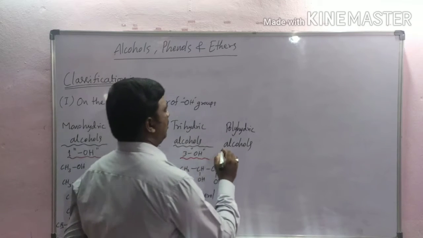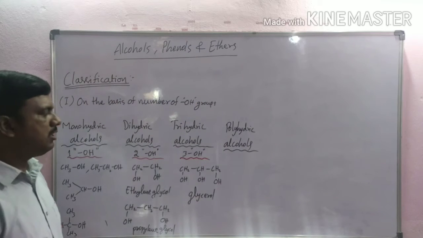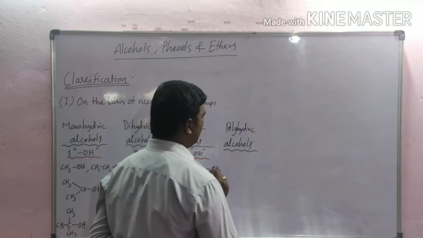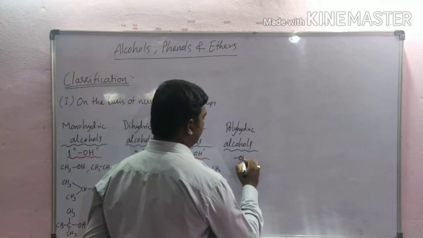And polyhydric alcohols. Polyhydric alcohols means alcohols with more than 4 hydroxyl groups.